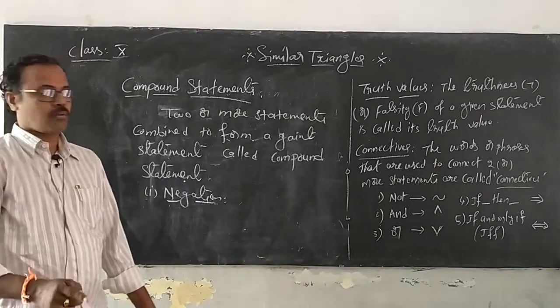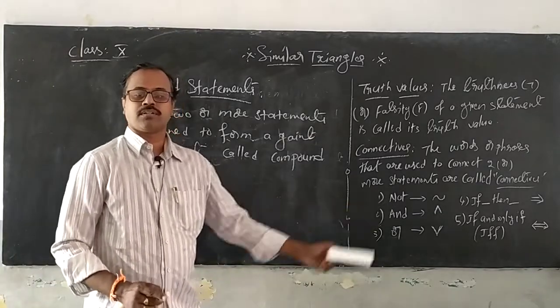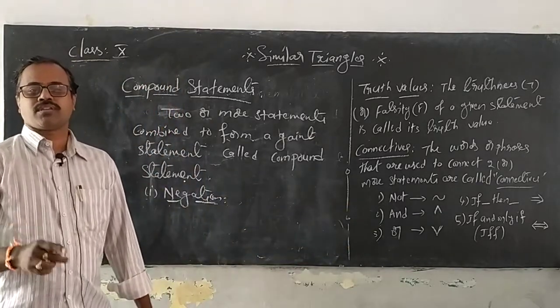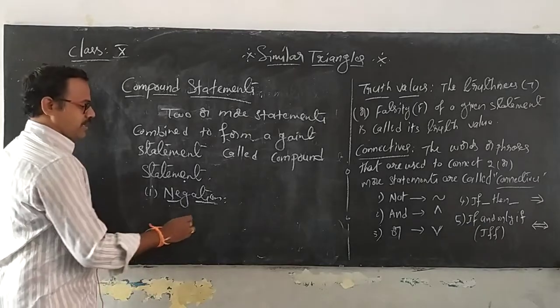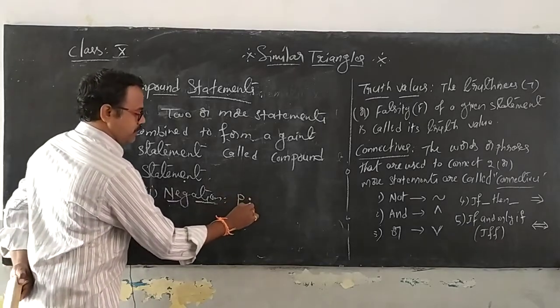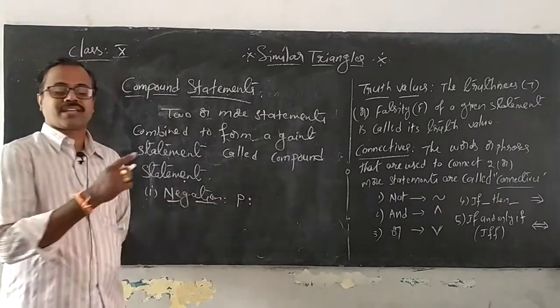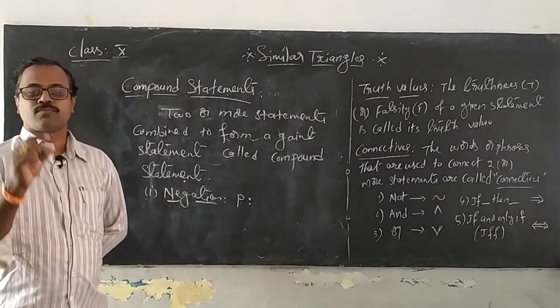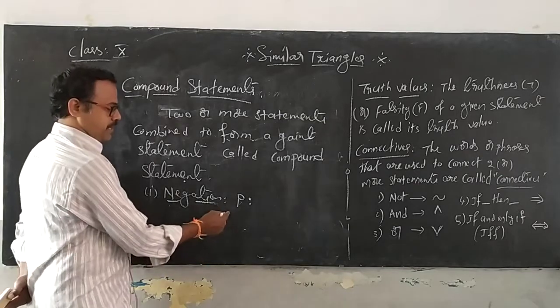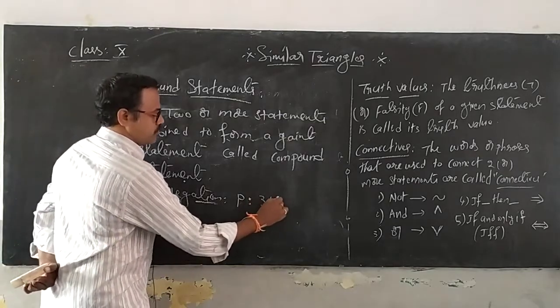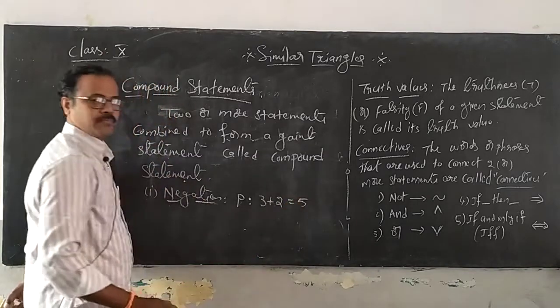A statement formed by the connective not is called the negation of the given statement. If I take p as any statement, statements are always named using single small letters. So p is any statement, suppose 3 plus 2 is equal to 5.